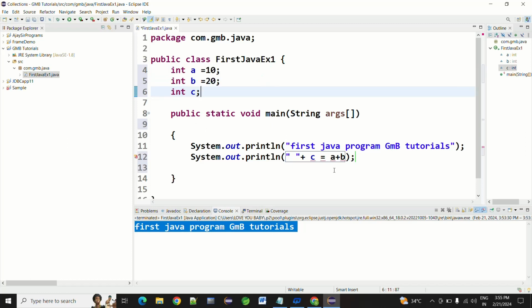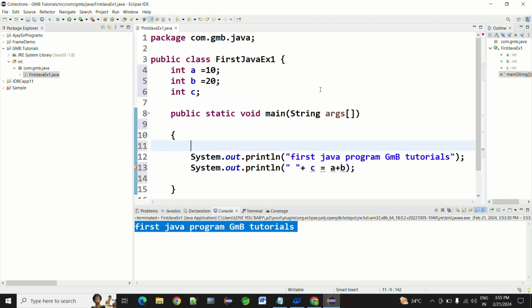Let's give it a minute and check. c = a + b. Here we are not storing in the variable directly in the main method, that's why we are getting this.